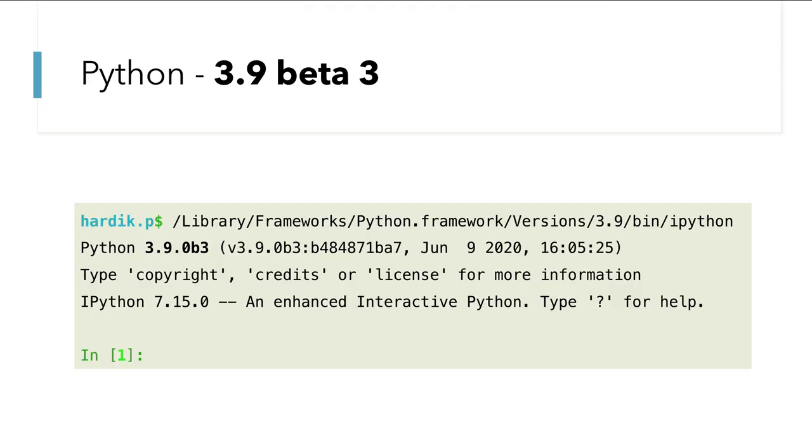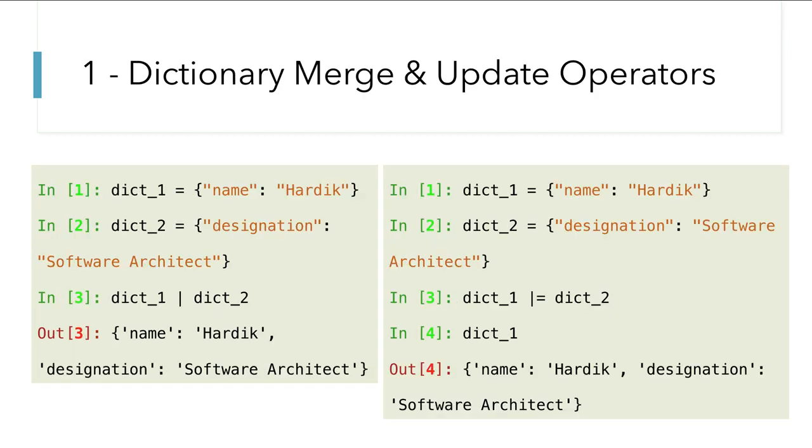On 9th June 2020 they released Python 3.9 beta version 3. So as you can see, this is the cell where I have installed Python 3.9 beta version 3, and as you can see the date is also 9 June 2020. I have 5 points to show you. So let's go to the first point first.